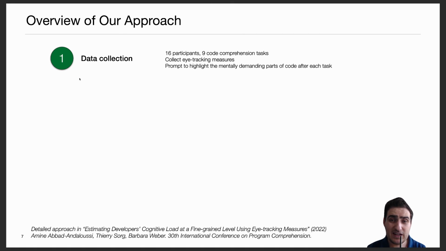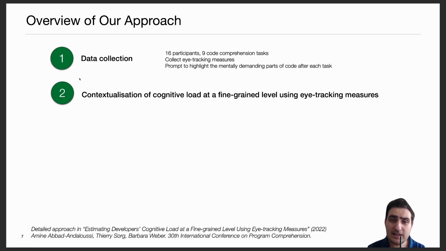So we conducted a data collection where we recruited participants who were given comprehension tasks, and after each task, they were asked to highlight the mentally demanding parts of code. Of course, we collected the eye tracking data during this data collection. Then we contextualized cognitive load at a fine-grained level using the collected eye tracking measures.